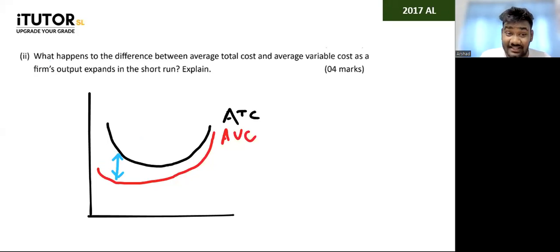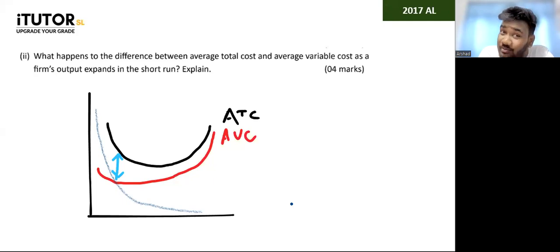Now, how does the average fixed cost curve go? I'll just draw it in a light line here, right? So it goes like this. It's a rectangular hyperbola that gets closer and closer to zero, but it never touches zero. We discussed why it doesn't touch zero as well. So what happens to the difference, guys, between these two curves? What do you all need to write? What happens to the difference between the average total cost and the average variable cost?